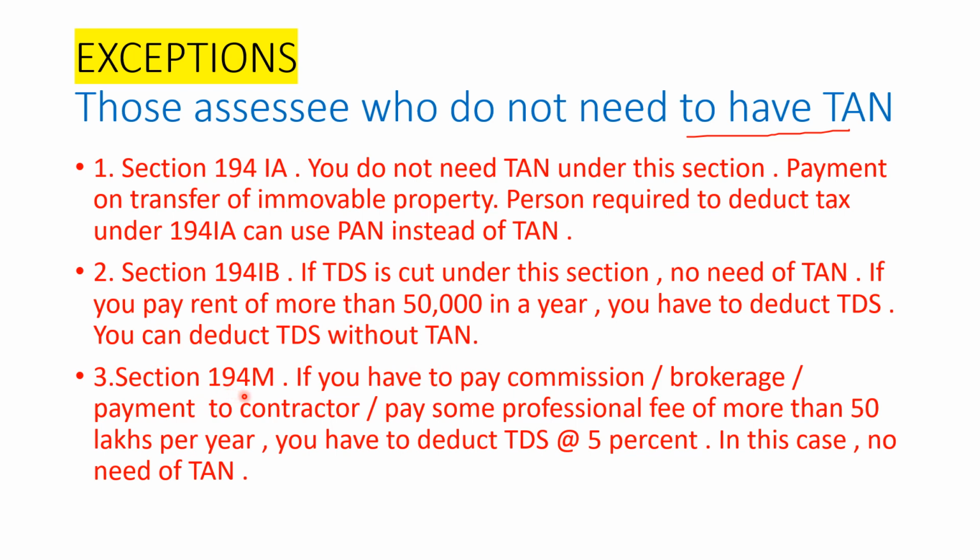The third one is 194M. You are paying some commission or brokerage or a payment to a contractor or any other professional fee of more than 50 lakhs per year. You have to deduct TDS at 5%, but you can move without TAN. So these are the three sections where TAN is not compulsory. These are the exceptions to TAN.